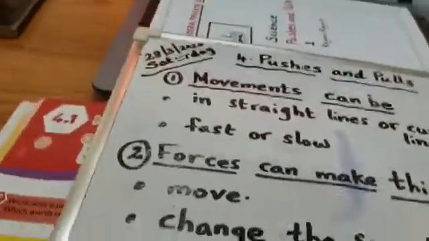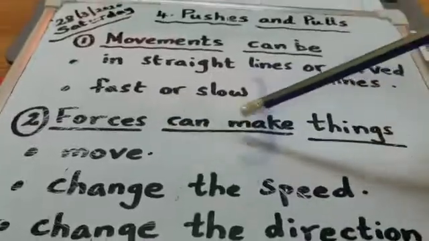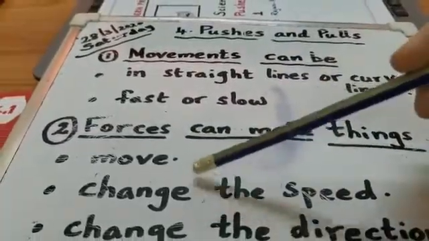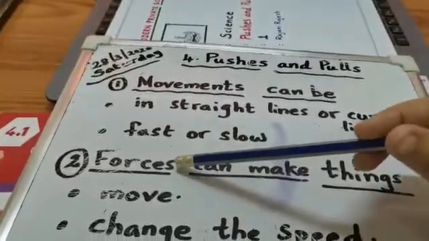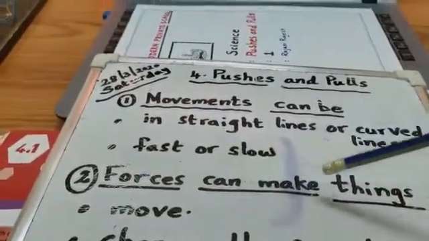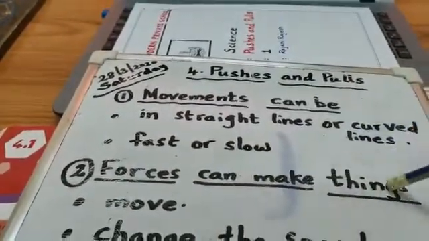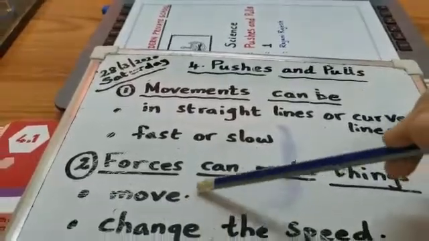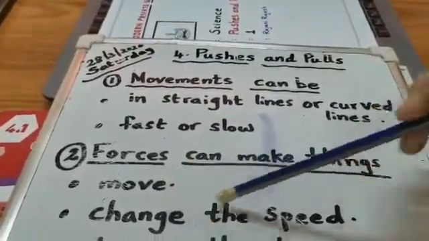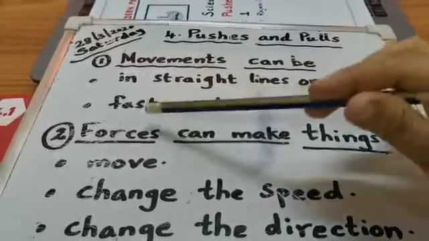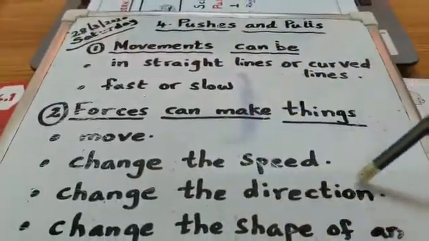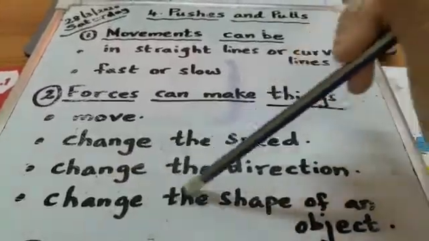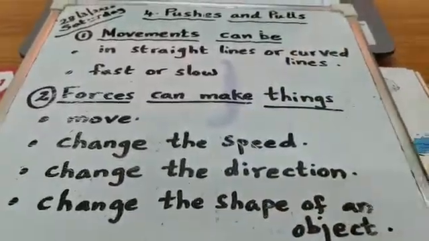Forces can make things move. Forces are actions that can change things: they can make things move, change the speed, fast or slow, change the direction, and change the shape of an object.